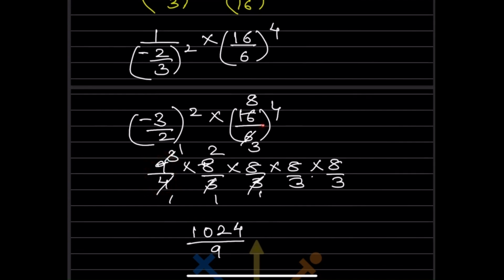Now what will you do here? You can simplify this one, 16 by 6 raised to 4. So that can be written as 2 3s are 6 and 2 8s are 16. So this is now 8 by 3 raised to 4. So that means we have to multiply this one 4 times, 8 by 3. That is what I did here. So now we will simplify this one. 4 1s are 4, 4 2s are 8, 3 1s are 3, 3 3s are 9. So now this 3 is here, so this will be 1.